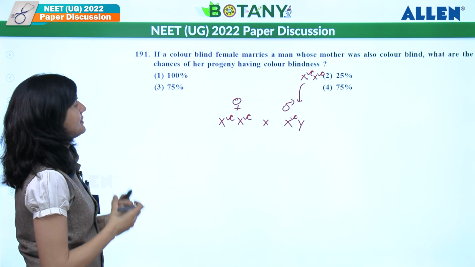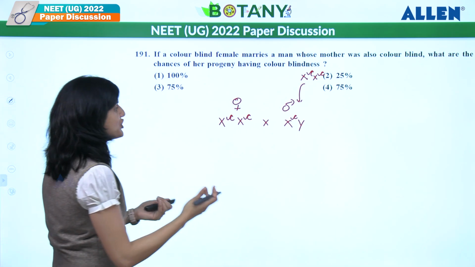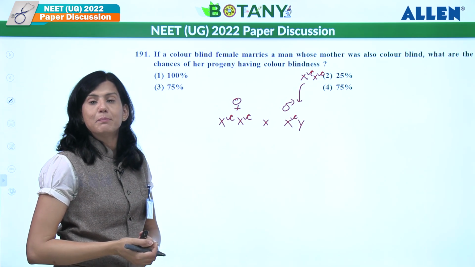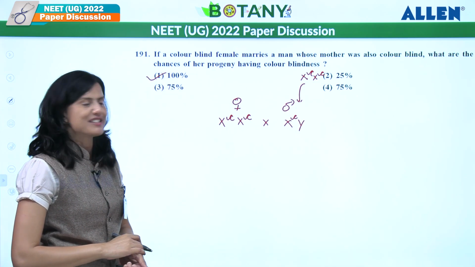So definitely he is also colorblind. So what are the chances of her progeny having colorblindness? All progeny will be colorblind, whether it's a male or a female. So it should be 100%. That should be the answer.